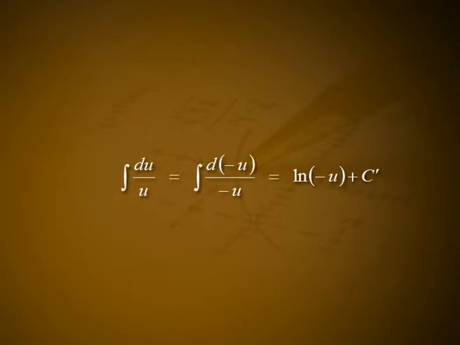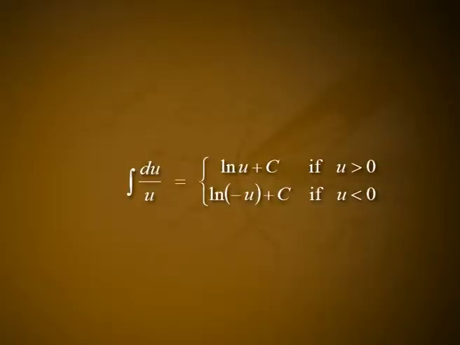But if u is negative, then minus u is positive and integral du by u is equal to integral d of minus u divided by minus u is equal to log of minus u plus c dash. Combining the above two results, we get integral du by u is equal to log u plus c if u is greater than 0 and log of minus u plus c dash if u is less than 0.